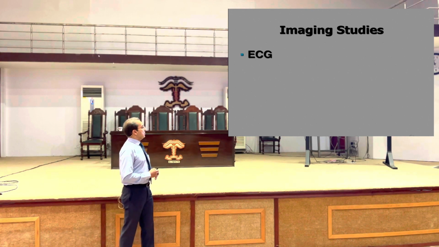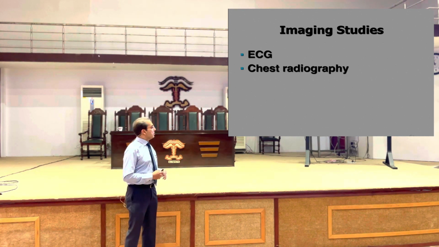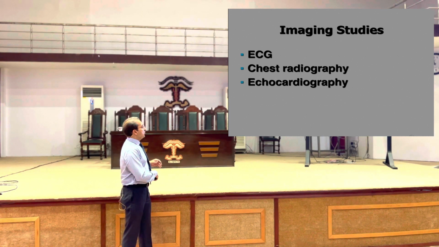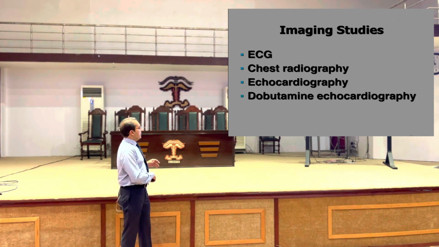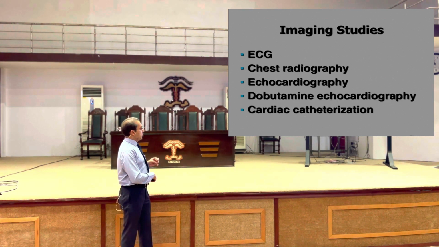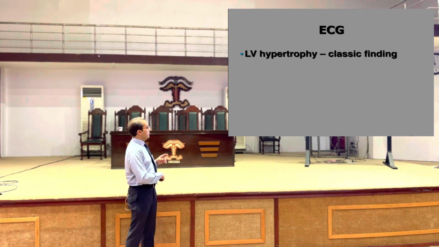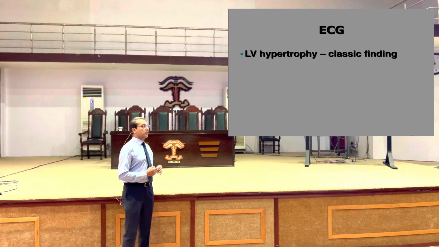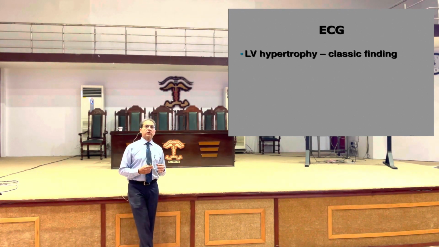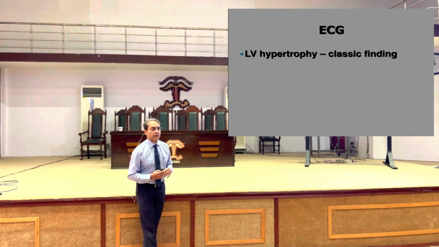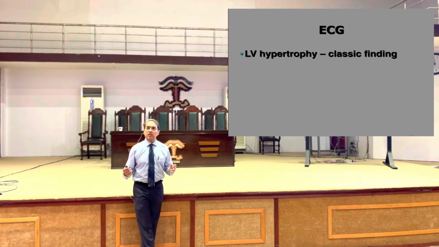Now, how do we diagnose aortic stenosis? ECG will show some changes. Also chest radiography, echocardiography, dobutamine echocardiography, and cardiac catheterization. Now, what is seen on ECG is left ventricular hypertrophy. This is the classical feature of aortic stenosis on ECG. How do we see left ventricular hypertrophy?